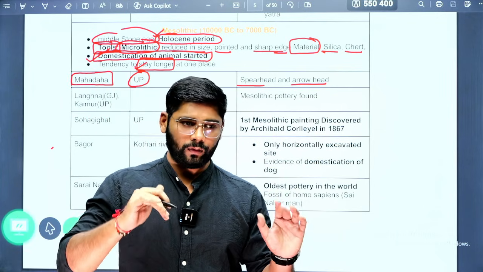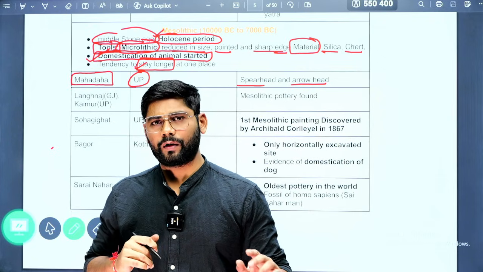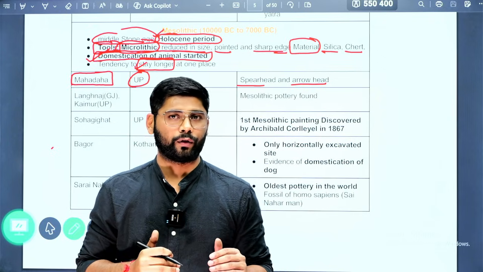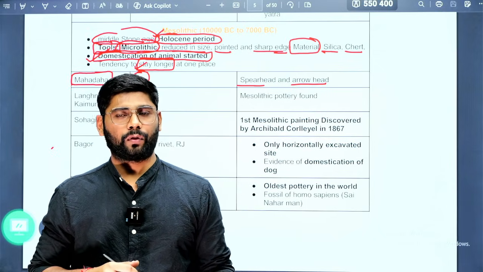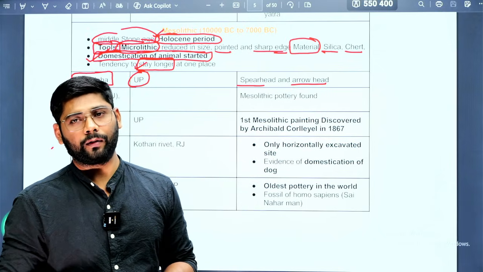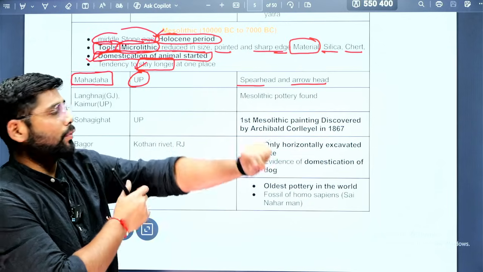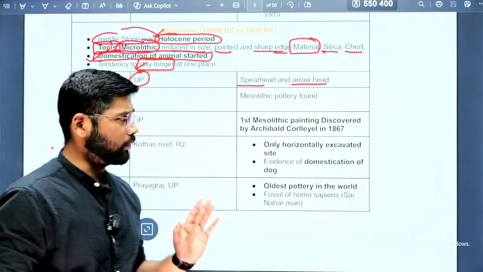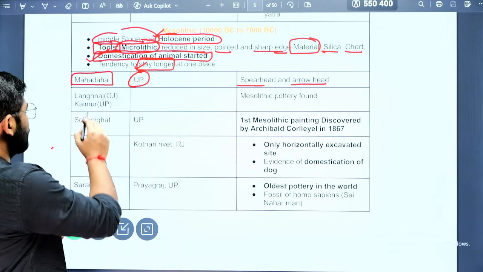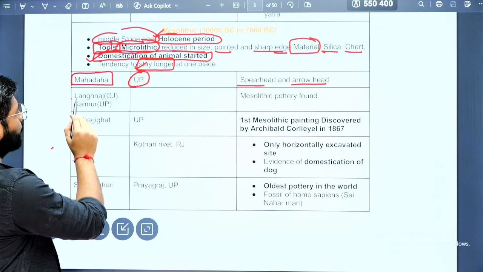Humans had fear of animals, but now they could hunt from a longer distance, so casualties reduced. Hunting from a distance means they could store more food, with no need to put their lives at risk. Again it is linked to the domestication of animals and their tendency to stay longer at one place. Okay, the next important site belongs to UP and Gujarat also.